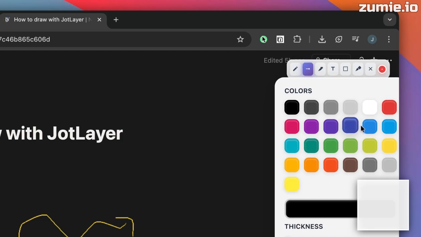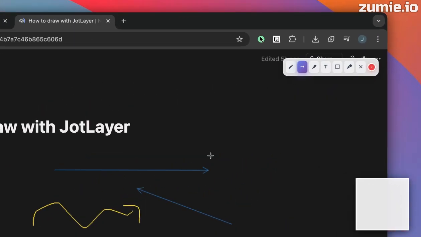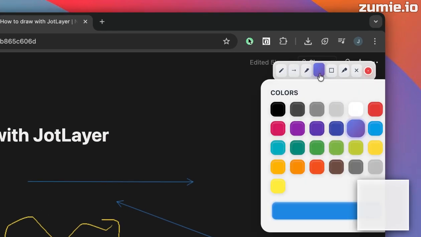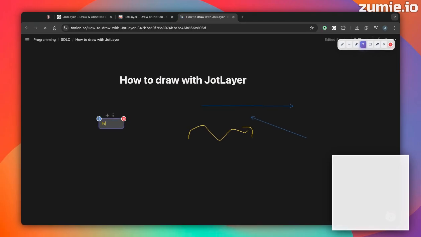And you can place arrows, and also you can add text to the notebook and place them anywhere you want. And then you can move it around if you decide that the place you place it here is the place you want to place it. So you can just move it around, and also you can delete the text box here.